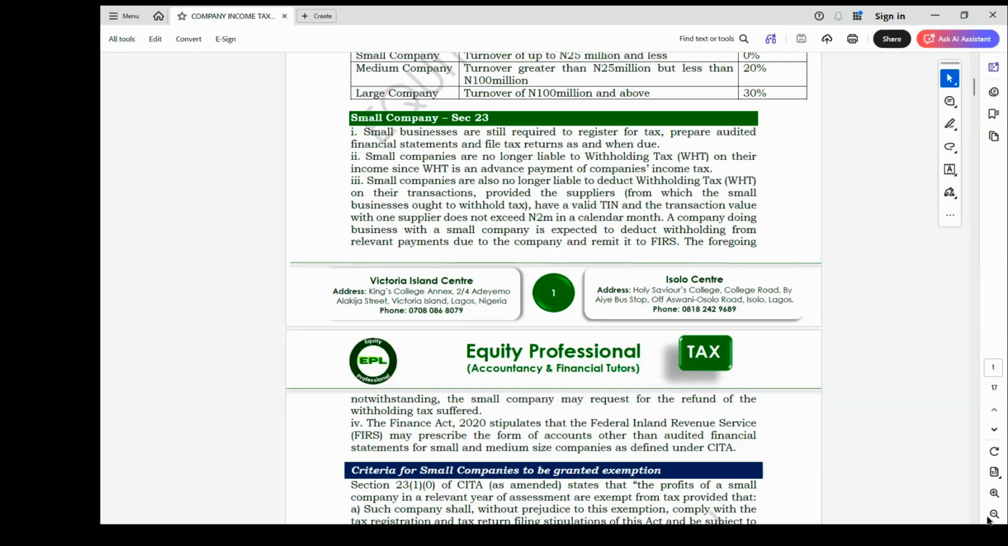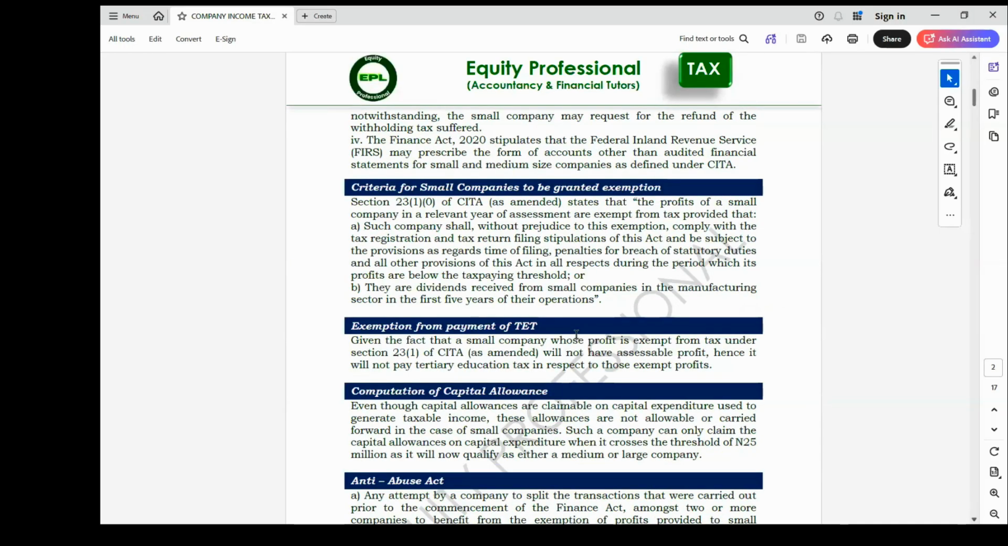Then also, as a small company, they are exempted from payment of tertiary education tax. So the fact that you are not going to pay company income tax, you are also not liable to payment of tertiary education tax. Tertiary education tax is payable by companies in Nigeria. So all companies that are incorporated in Nigeria are liable to tertiary education tax, which is at the rate of either 2%, 2.5%, or 3%, depending on the year of assessment.